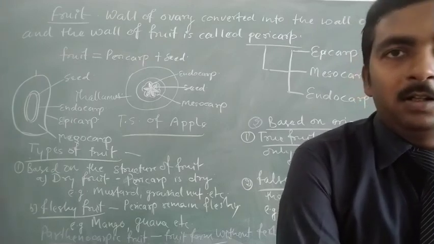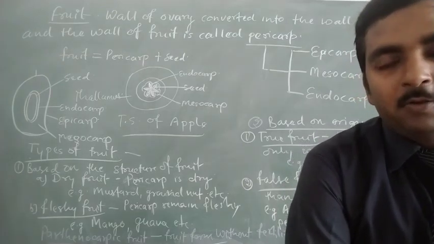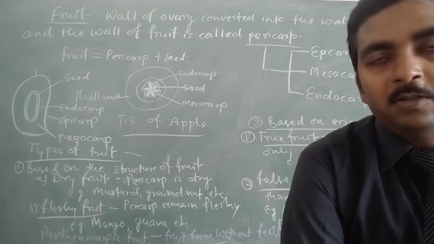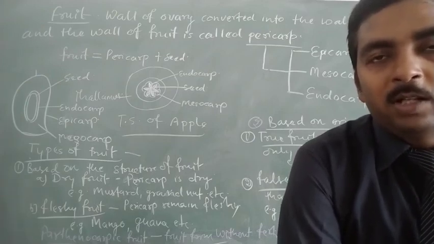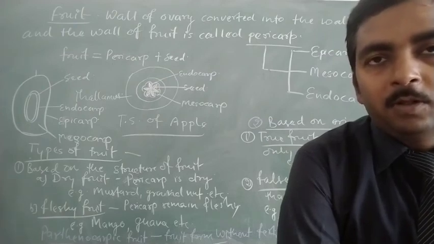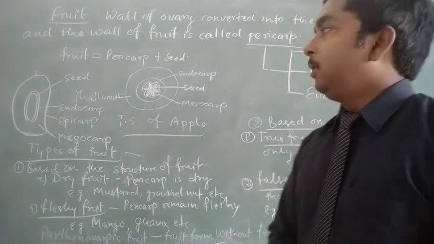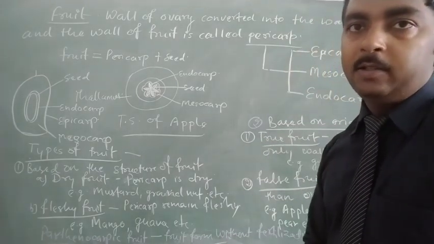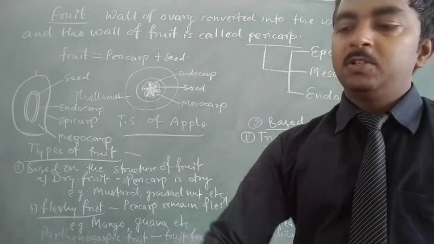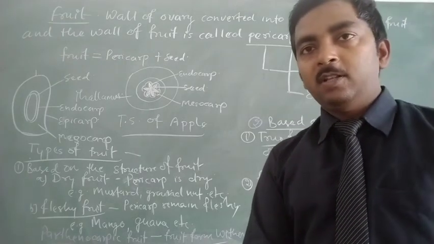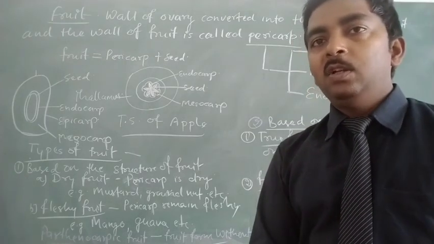It means here the seed formation also takes place without fertilization. It is known as parthenogenesis, and it is a type of apomixis. So this is an overall look at the fruit and its types, which is the last topic of our chapter, reproduction in flowering plants.